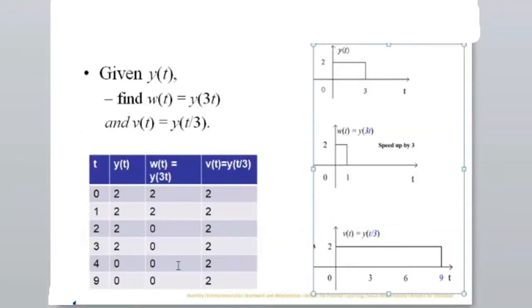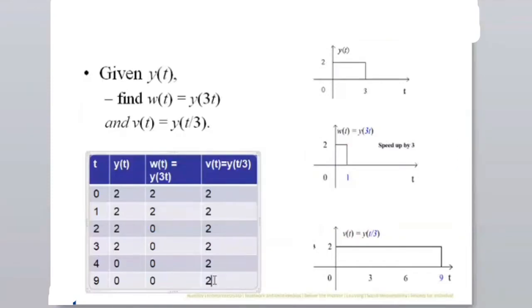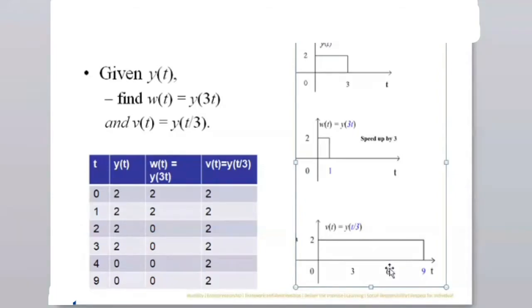What is it here? 0. So for all values greater than t equal to 9, this v of t will be 0. Up to 0 to 9 only, it will have the value 2. Beyond that, it is 0. So if I substitute all these values and assume that in between also there is 2, if I join, then it will look like this. So this is called the time scaling property.